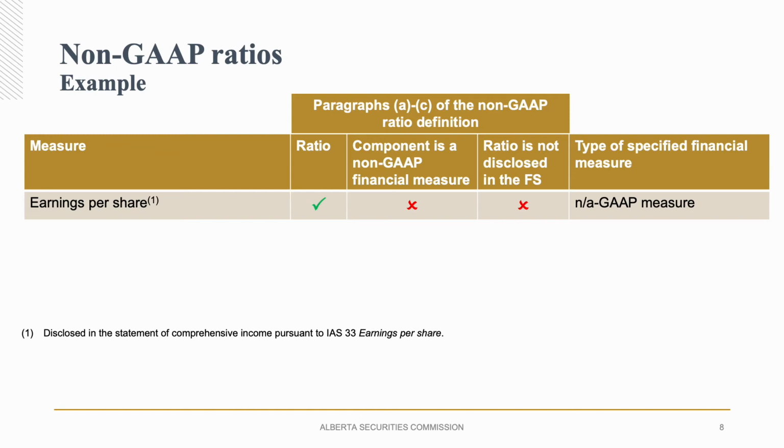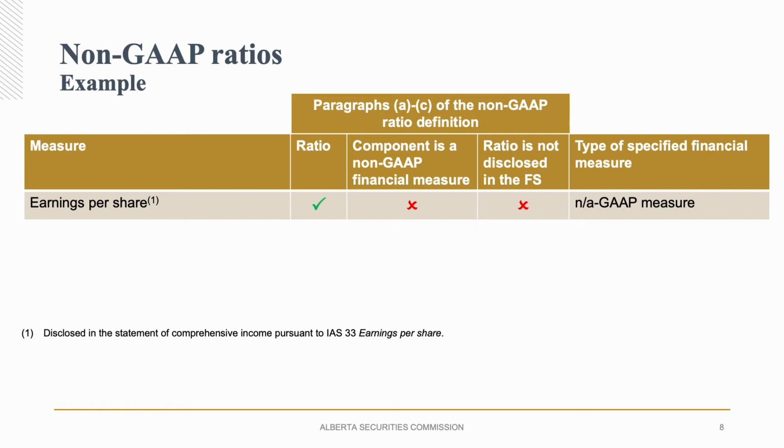We'll start with an easy example, earnings per share. This measure is a ratio, so it meets condition A of the non-GAAP ratio definition. But conditions B and C are not met, as earnings per share is a GAAP measure required to be disclosed under IAS 33 in the primary financial statements, and this ratio is disclosed in the issuer's income statement. This earnings per share measure is not a non-GAAP ratio.